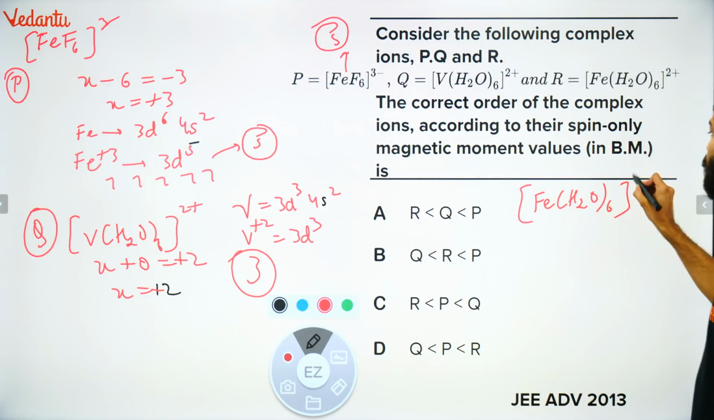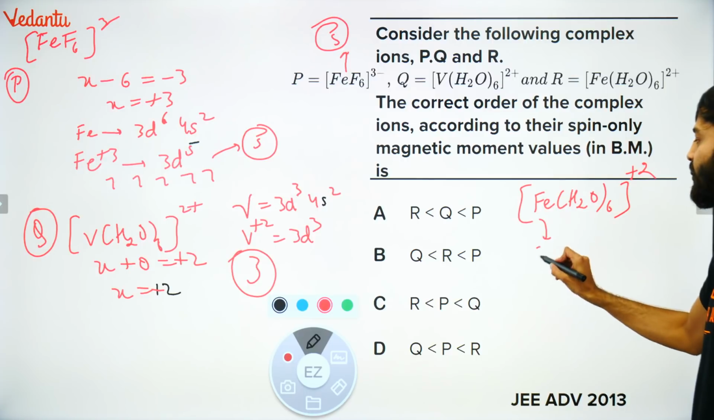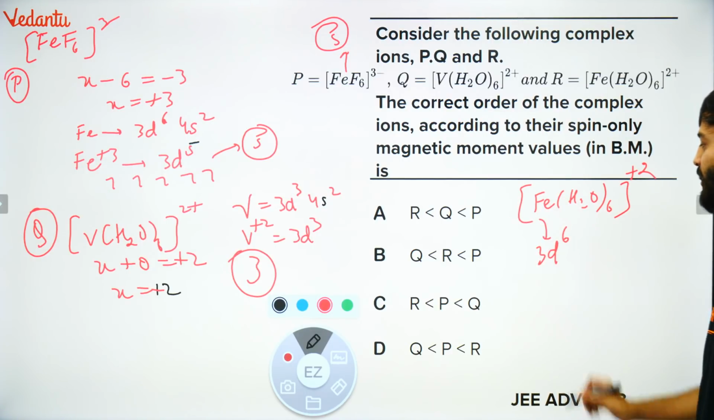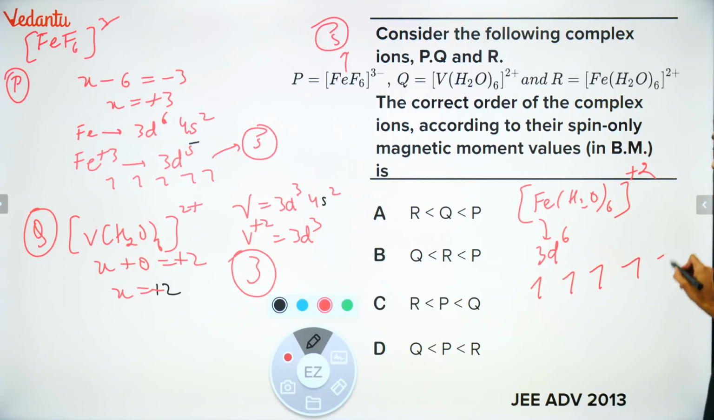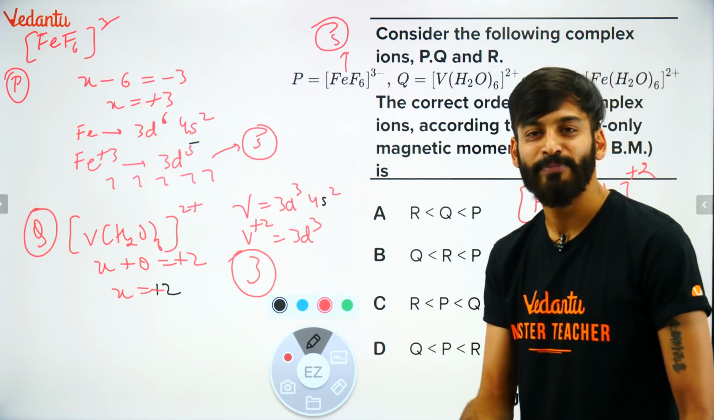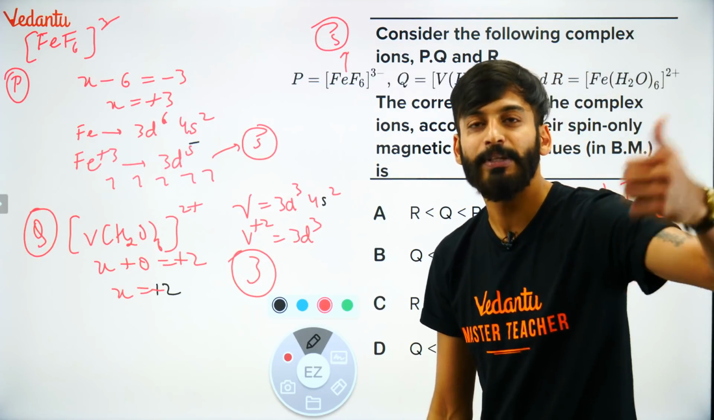6 plus 2. I think you are getting it very clearly. This will become 3d5, sorry, 3d6. 3d6 बन जाएगा. It means 1, 2, 3, 4, 5, 6. How many unpaired electrons? 4 unpaired electrons. Higher the number of unpaired electrons, higher will be the BM, higher will be the magnetic moment.